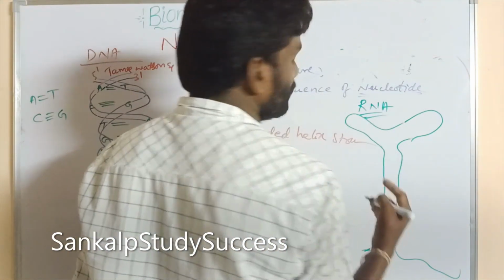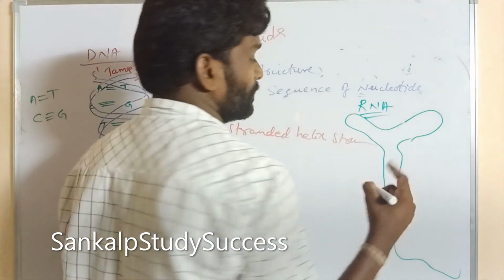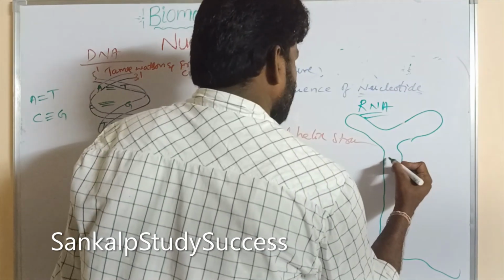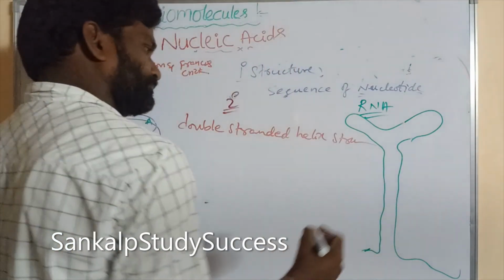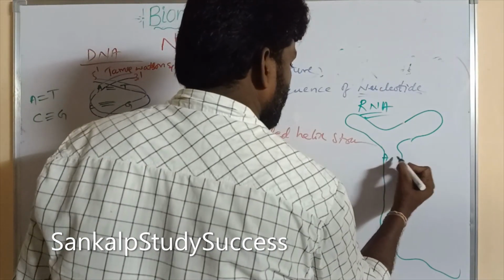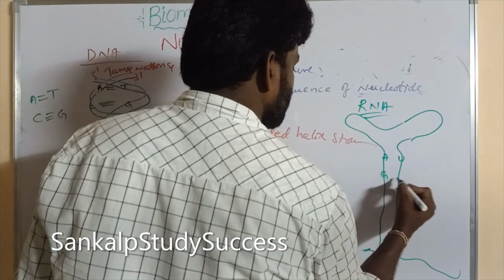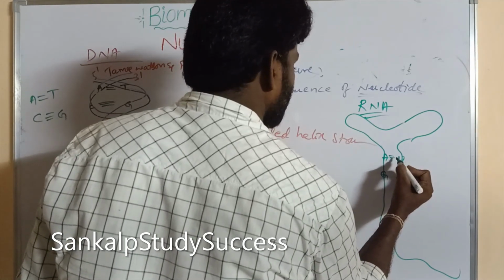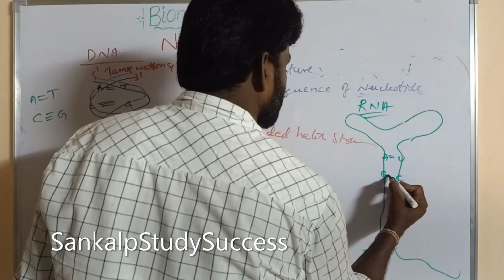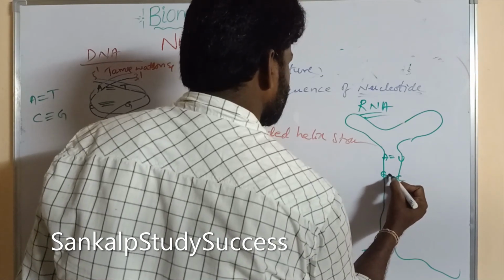We know that RNA contains 4 bases. What are they? A, U, G, C: adenine, uracil, guanine, cytosine.